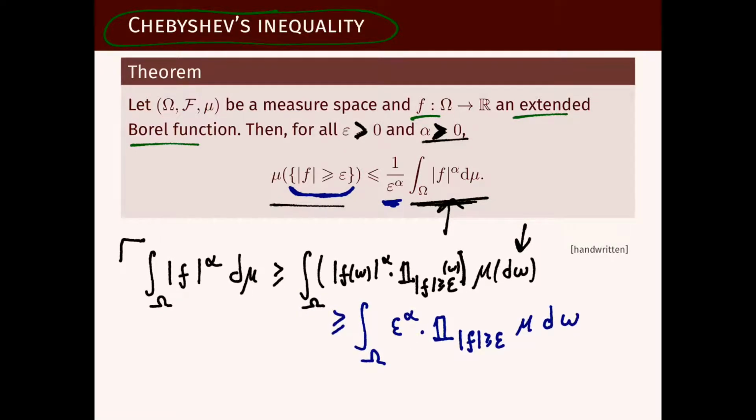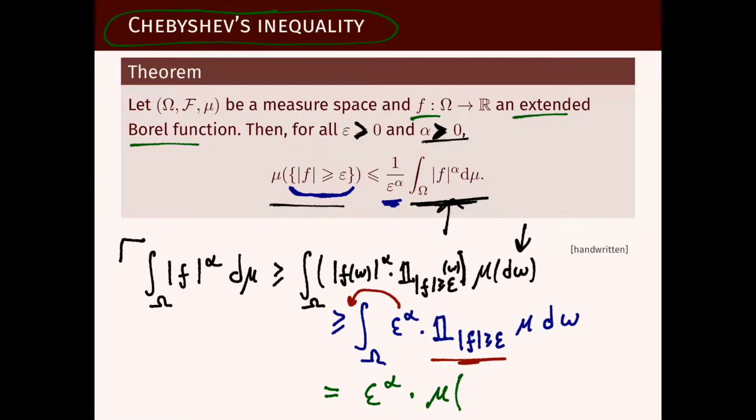And now we know the integral is a linear operator, so it's homogeneous. We can take a constant out of the integral. And we know it is a unitary operator, meaning we know exactly what is the integral of an indicator function. So this is exactly equal to epsilon to the alpha times the measure mu of this set.